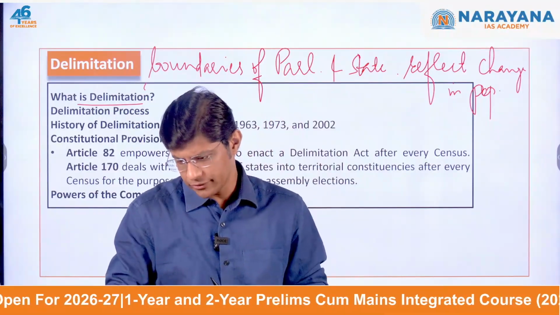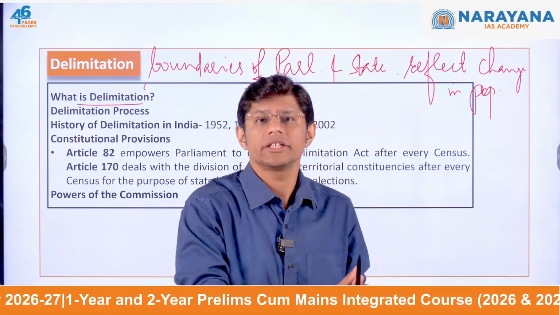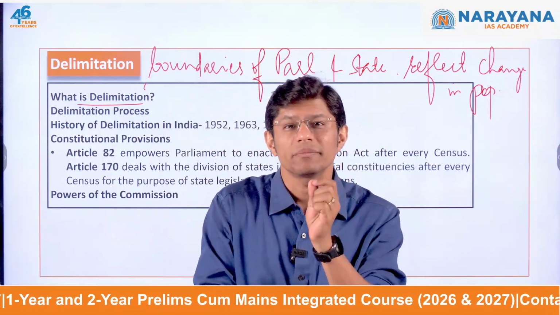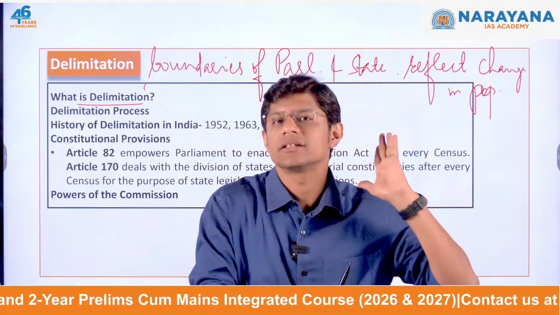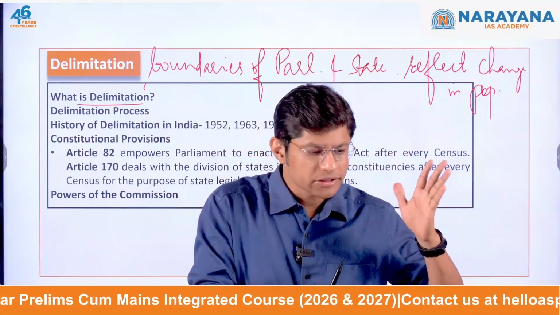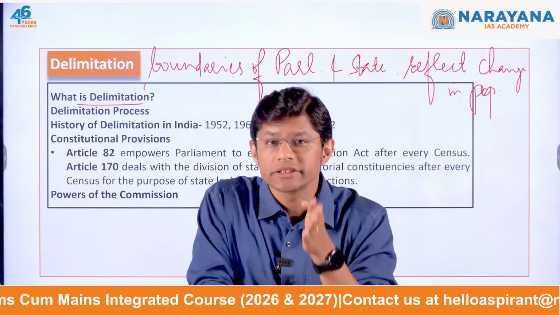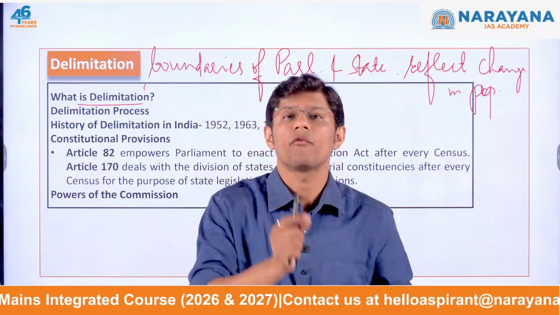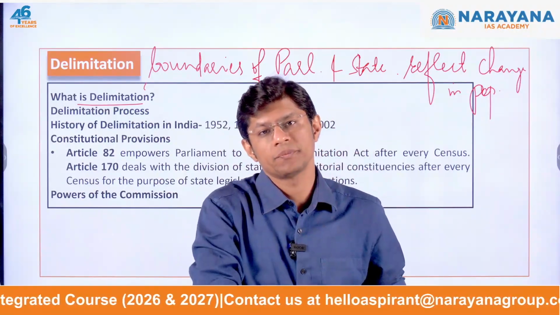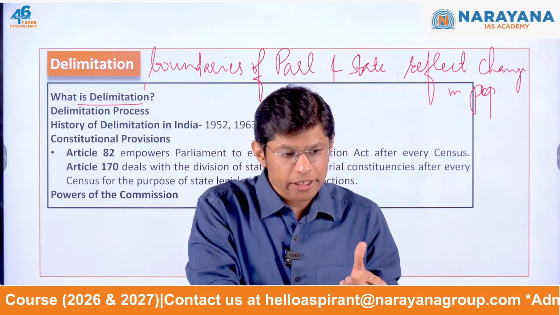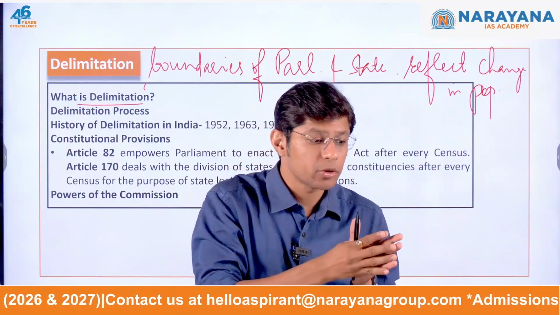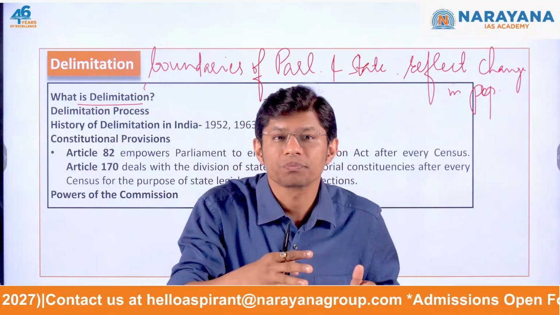So the main objective of delimitation is to ensure equal representation for every citizen. Why? Because this equal representation principle is based on the principle of one vote and one ballot. Delimitation also helps distribute the electoral power.